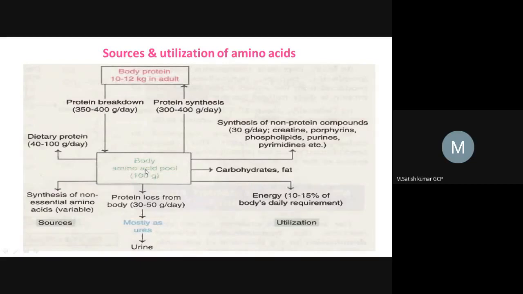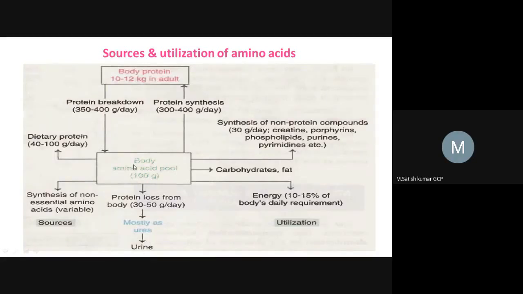But sometimes these amino acids will be excreted in the form of urine and urea. Not all of the amino acid pool is completely utilized. Some amount, around 30 to 50 grams per day, will be excreted in the form of urine and urea.